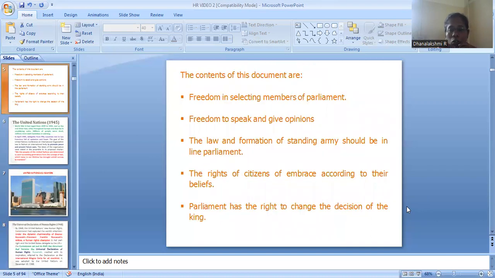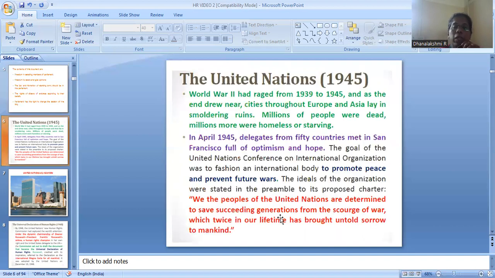When we see the content of this document, these are what is there. Freedom in selecting members of parliament. Freedom to speak and give opinions. The law and formation of a standing army should be in line with parliament. So when they form the army, that should be in line with parliament. The right of citizens to embrace religion according to their beliefs. And parliament has the right to change the decision of the king. So that is the content of this Bill of Rights. That's it about the four documents of human rights.